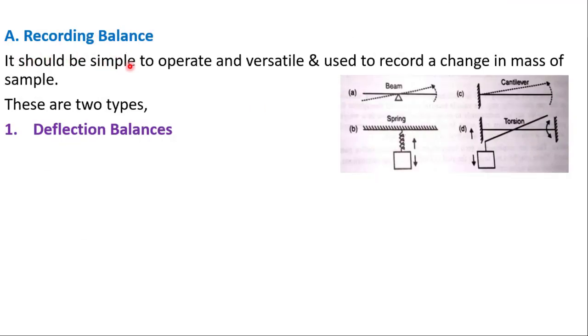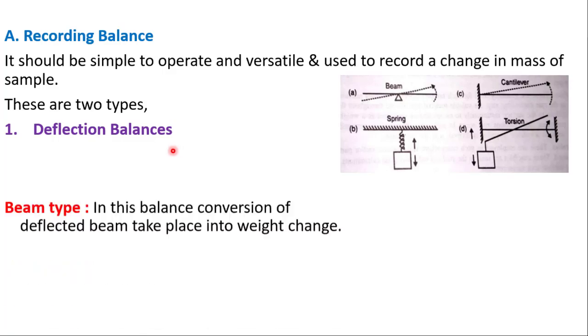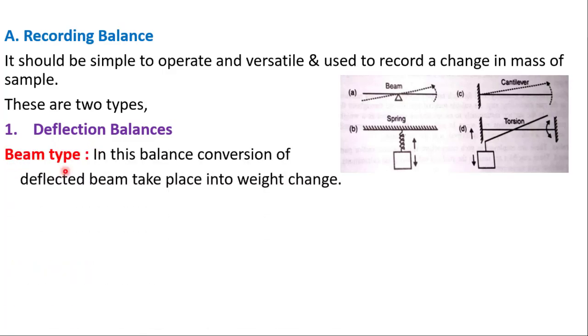It should be simple to operate and versatile, and it is used to record a change in mass of the sample. Recording balances are of two types. First one, deflection balances. Deflection balances are also of a few types.